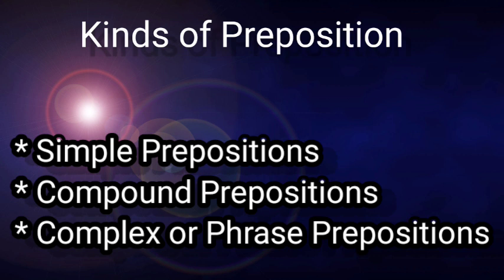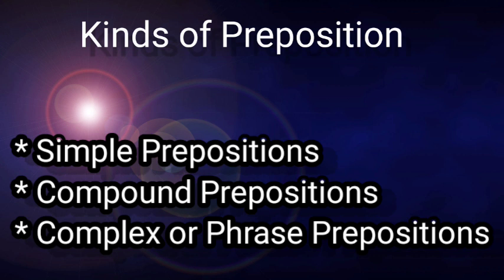Compound prepositions are words formed by combining prepositions or nouns, adverbs, etc. Some examples of compound prepositions are into, across, without, within, inside, outside, onto, beneath, below, behind, between, etc.